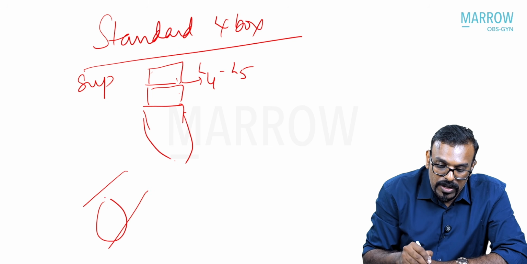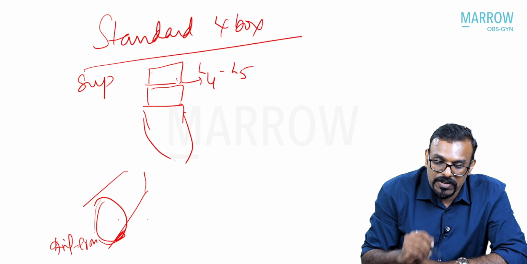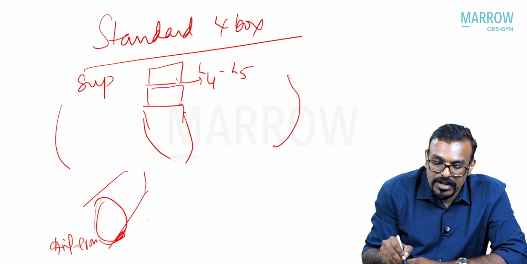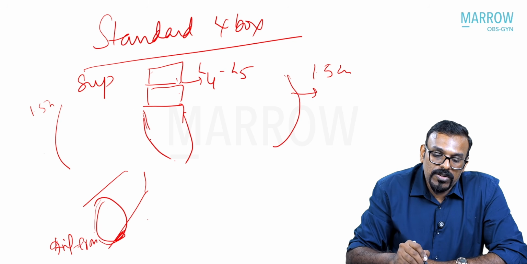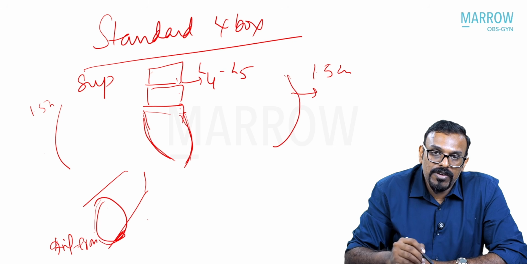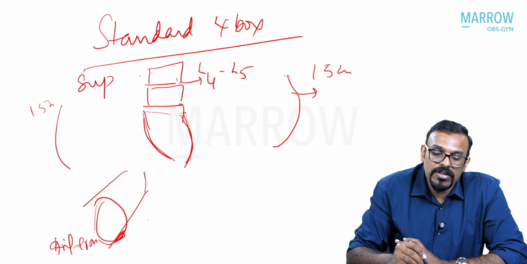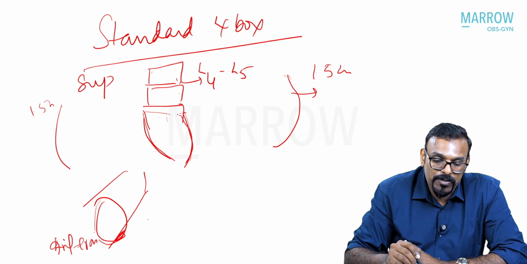Inferiorly, you have the lower border of the obturator foramen as the inferior limit. And then laterally, you have 1.5 centimeters lateral to the pelvic brim. Your pelvic brim is at the level of the sacral promontory, and your field starts at least 2 to 3 centimeters beyond the sacral promontory.